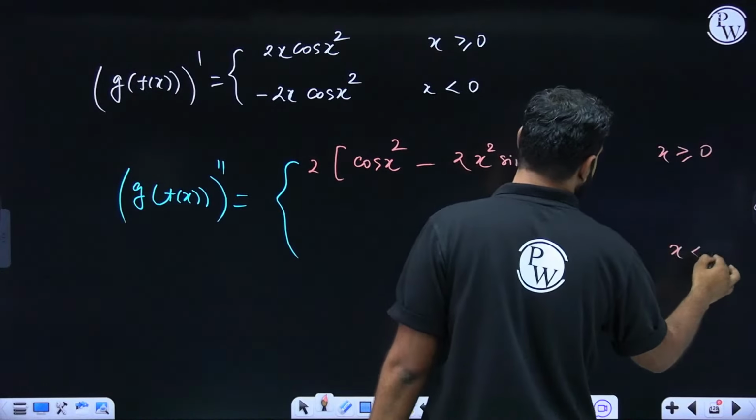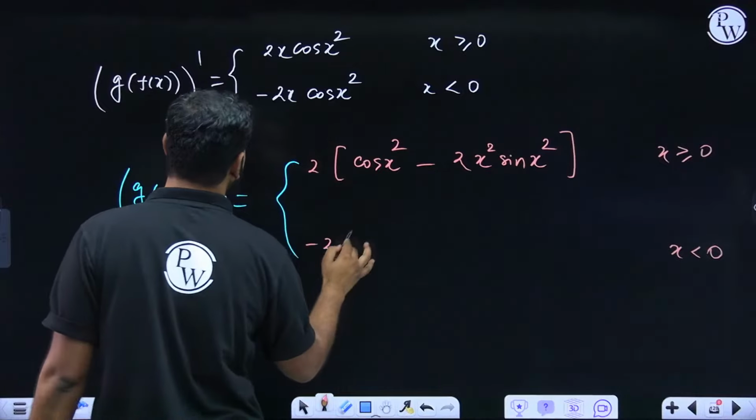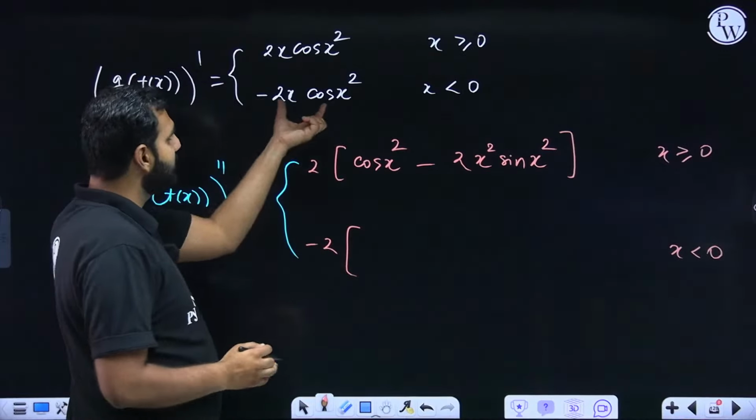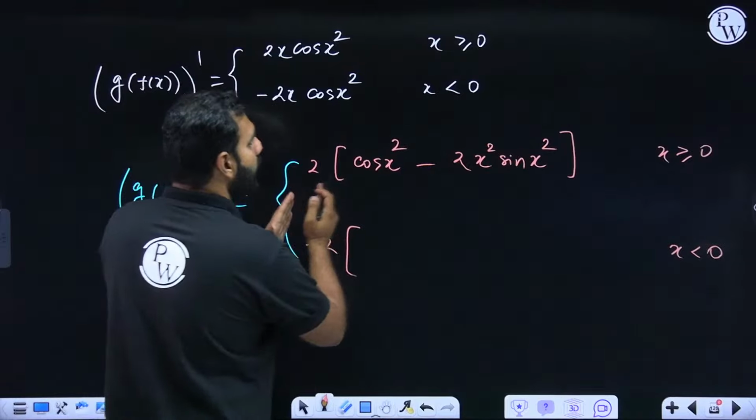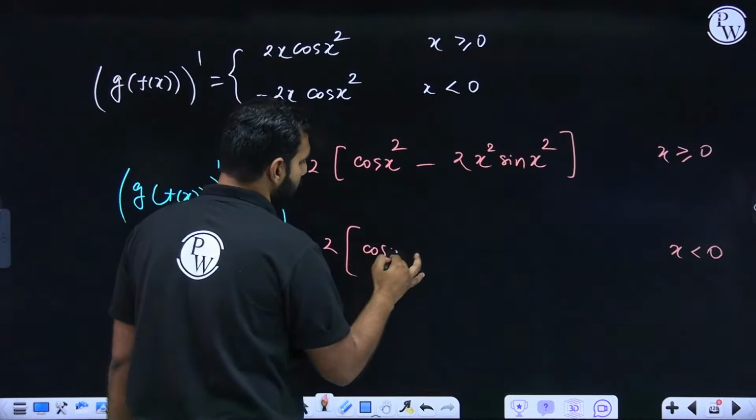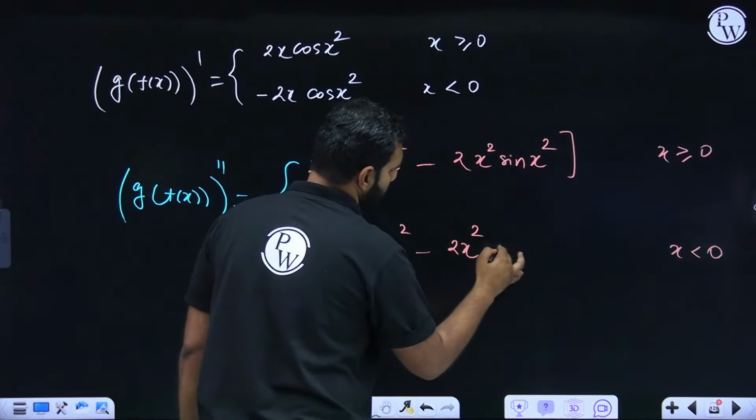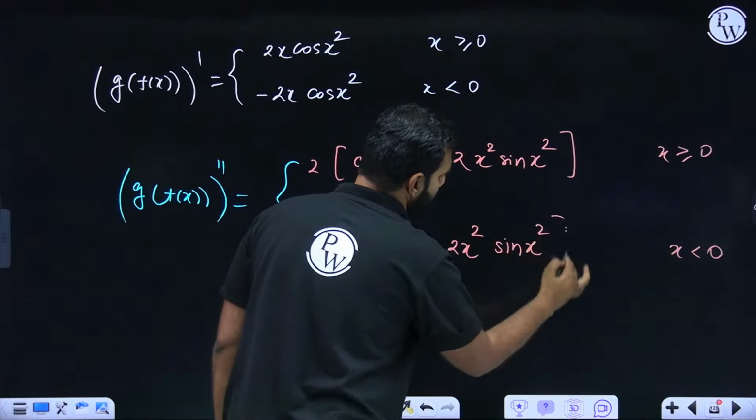Sir, when x is negative, what happens? I'll say minus 2 is kept outside. Then again, it is x cos x whole square. So the entire operation remains the same. So it will be again cos x square minus 2x square sin x square. Give me a quick confirmation on that.